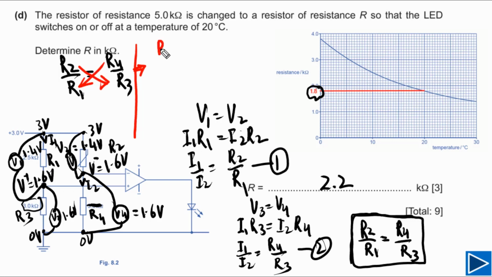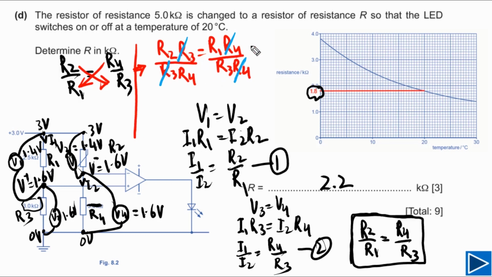So we can write R2 R3 is equal to R1 times R4. Let's divide both sides by R3 R4. Now we can cancel R4 with R4, and R3 with R3.